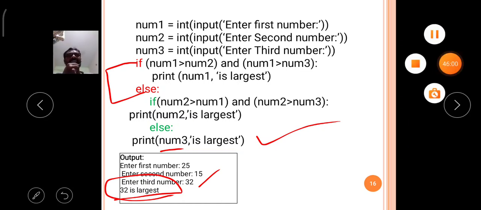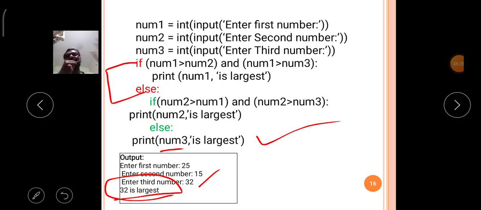Like that, we use the nested if condition in the Python language according to the requirement of the program. Now I am concluding today's class. Till now we have discussed what control structures are, then the classification of the control structures, and the first classification, decision control structures in the Python language, in today's class.